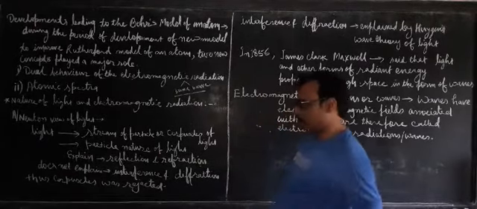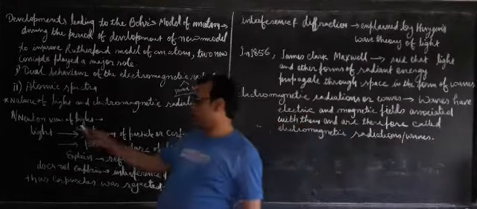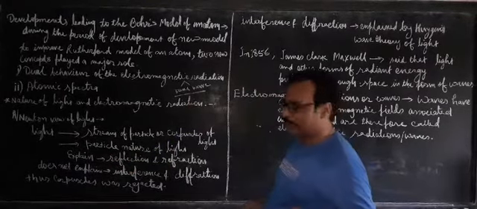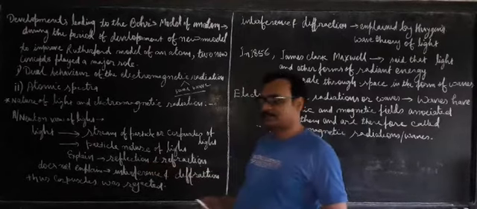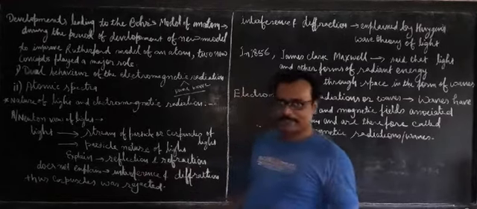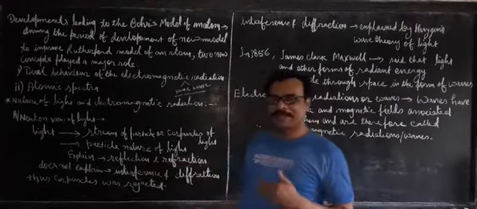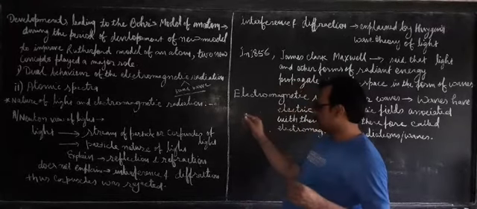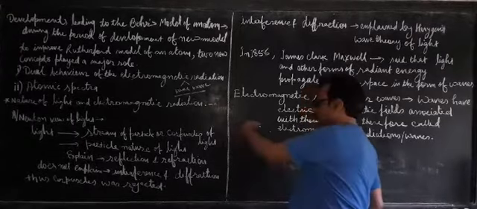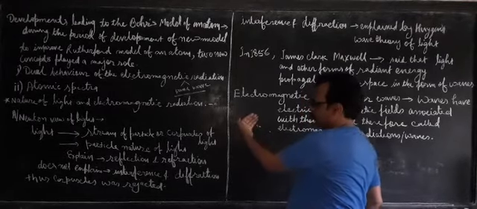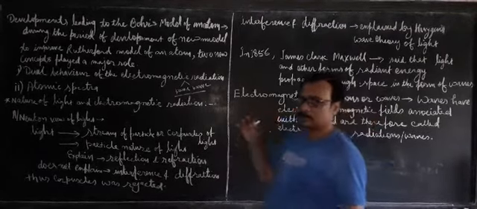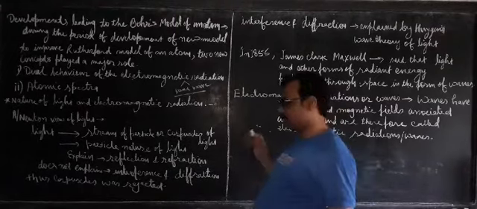So this Newton's view of light explains two phenomena about light. One is reflection, another is refraction. What is reflection? Bouncing back. Reflection is the bouncing back of light. When light moves, collides and comes back in the same direction. Light moves, collides with a surface, and after that it rebounds. This rebounding of light is known as reflection of light.